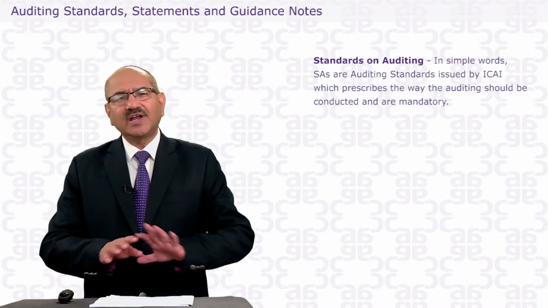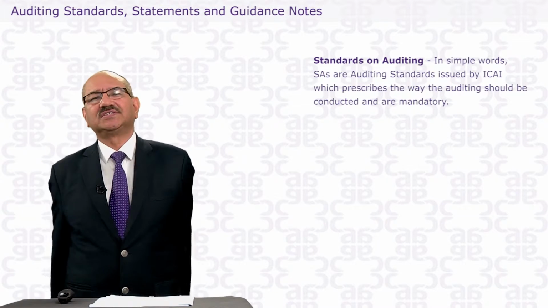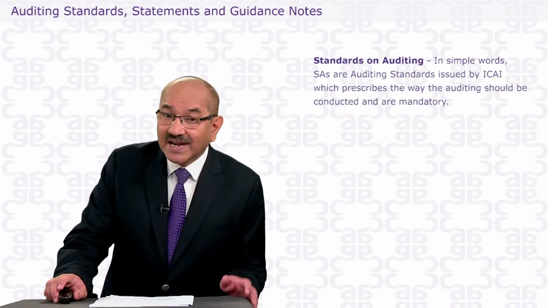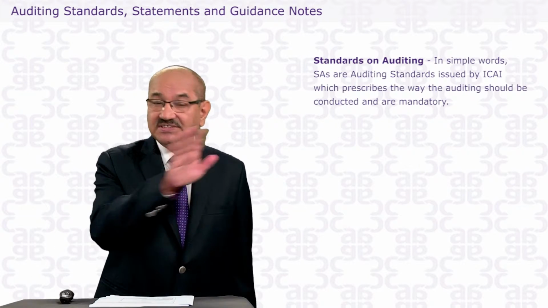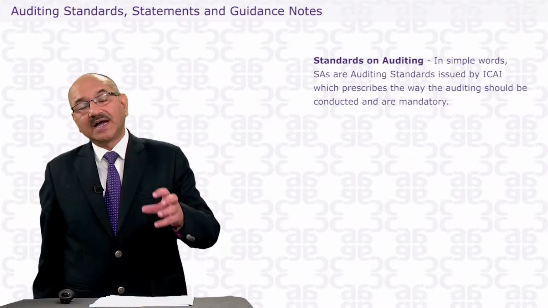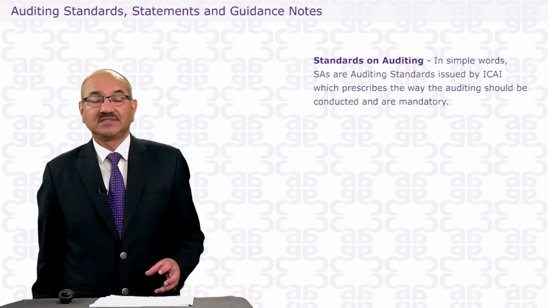So dear student, we have guidance under these auditing standards for each and every situation. So what are the standards on auditing? You presently have 37 standards on auditing,